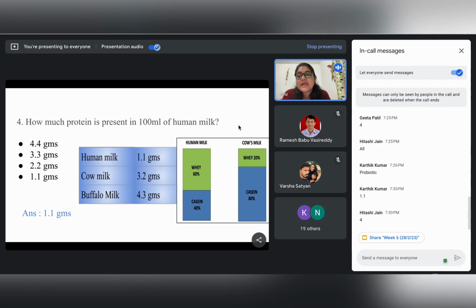So the answer is 1.1 grams protein is present in human milk. For the exam point of view, I would also like you people to go through the composition of different components, as in carbohydrates, fats, and how much of each is present in human milk, cow milk, and buffalo milk, and what kind of different macronutrients and micronutrients are present in each source of these milk, in human milk and also the other milk substitutes.